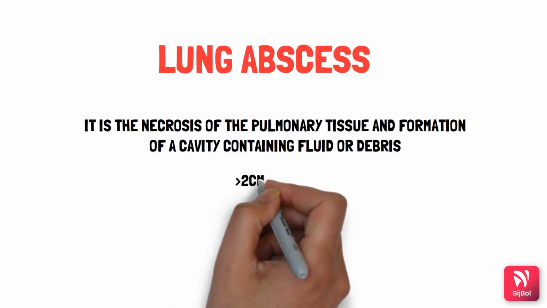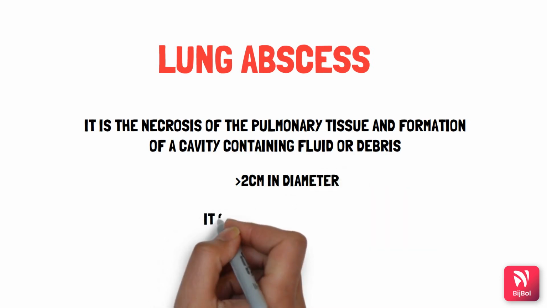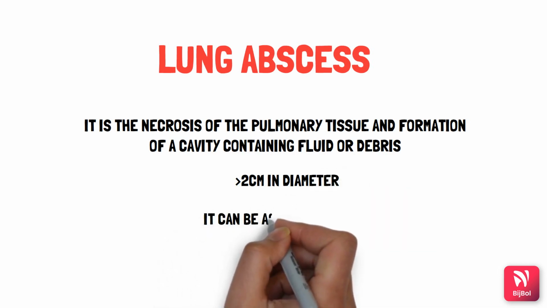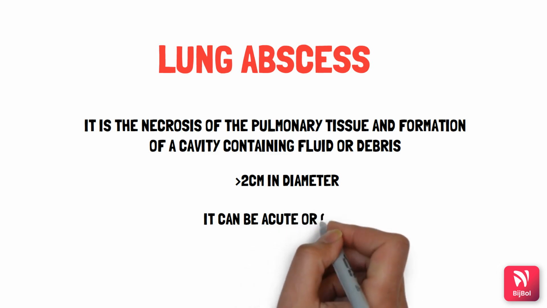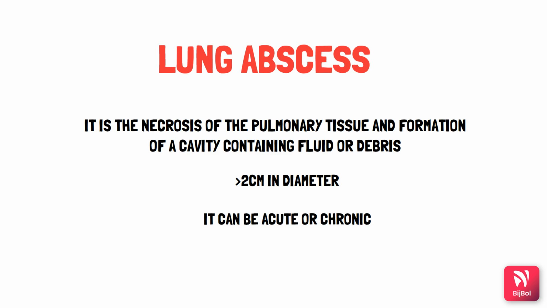The cavity formed will be more than 2 centimeter in diameter. Remember, this is very important. The cavity formed will be more than 2 centimeter in diameter and has a wall of variable thickness. These cavities are usually single. Also, the lung abscess can be acute or chronic in nature.